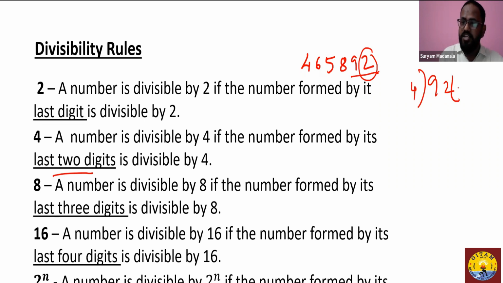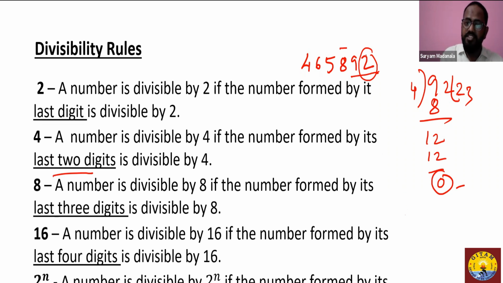Now let's see whether 92 is divisible by 4 or not. 4 2 is 8, and we have 12. 4 3 is 12. Yes, since it leaves remainder as 0, it is definitely divisible by 4. So the whole number is also divisible by 4. Now, if you want to check whether a number is divisible by 8, now there come the last 3 digits.